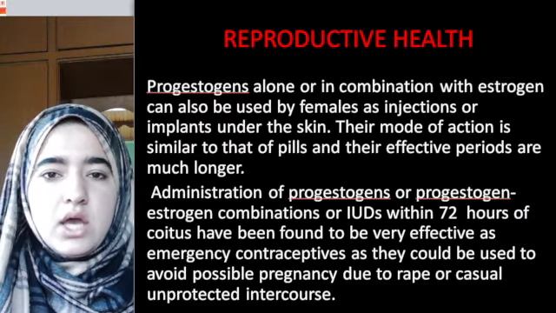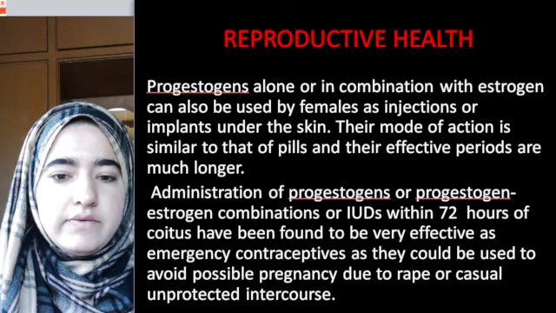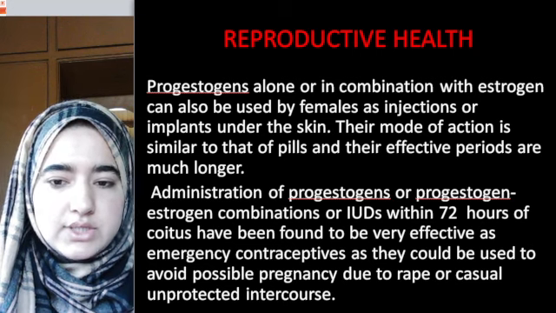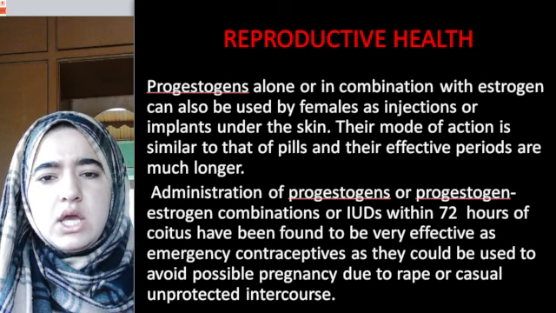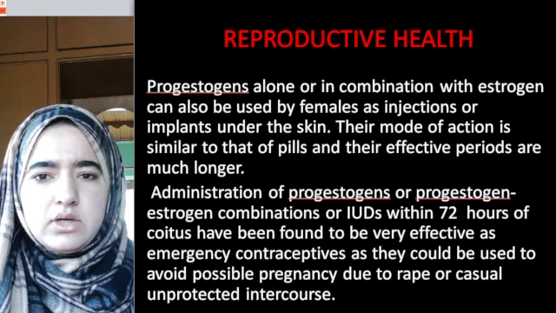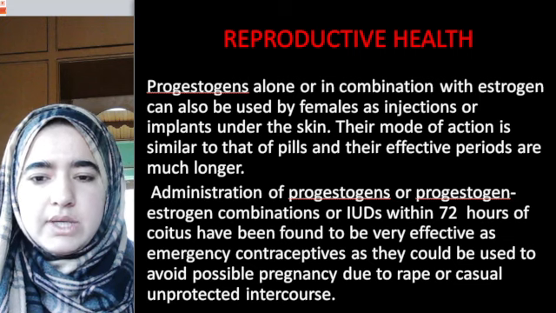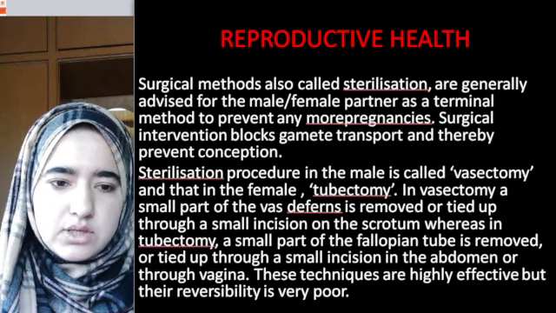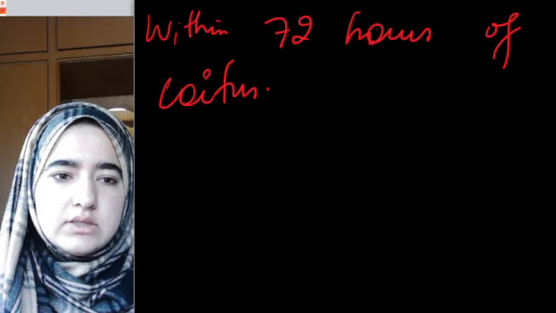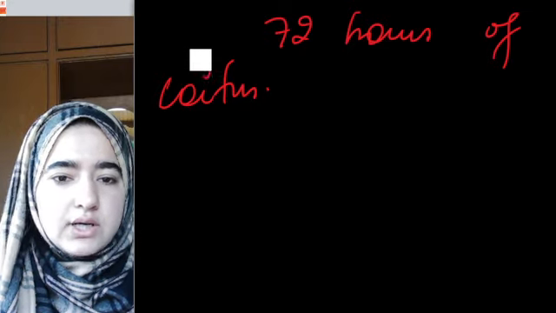They are effective as emergency contraceptives. When can we use them? Obviously, for example, in rape cases we can use them, or casual unprotected intercourse. We have one more method of contraceptive, that is the surgical method.